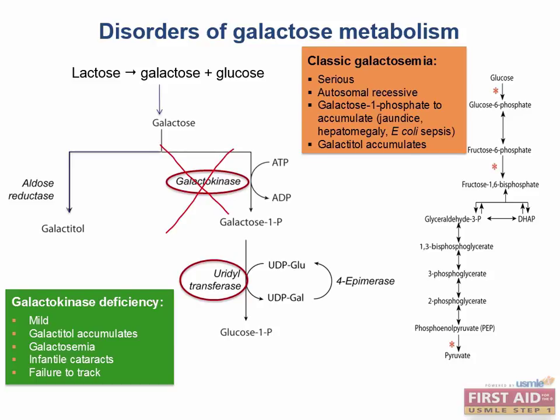These are similar to what you see in fructose intolerance, since in both cases you're accumulating a phosphorylated monosaccharide inside of hepatocytes, resulting in liver damage, while at the same time depleting intracellular phosphate stores. The treatment for classic galactosemia is simple. Don't eat anything with either galactose or lactose, which is a disaccharide made up of galactose and glucose.